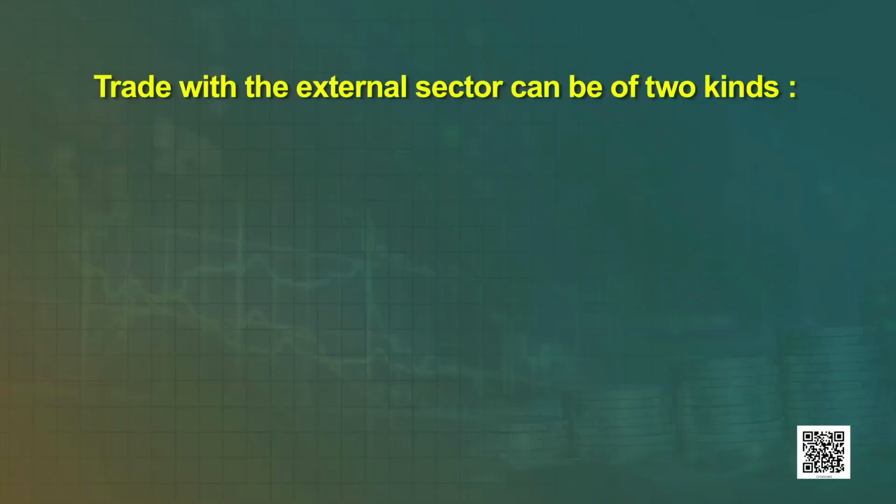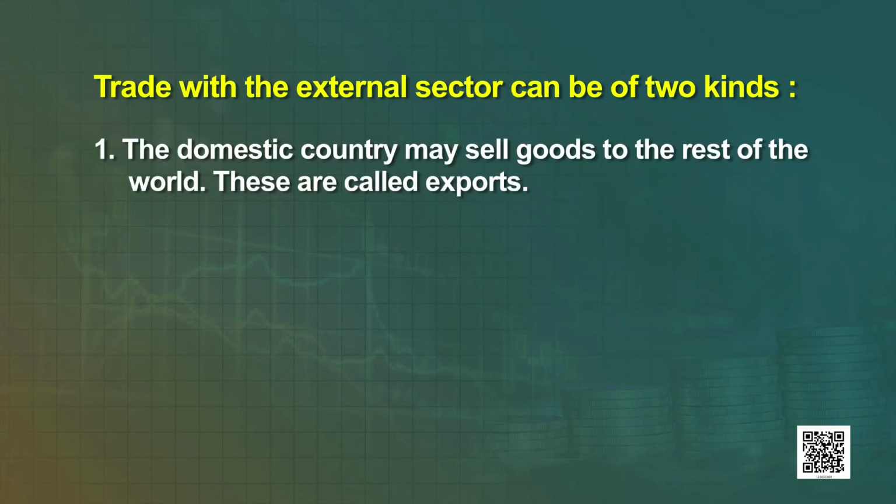Learners, we studied 3 important sectors of the economy, that is firms, government and household. As you know, all the countries of the world are engaged in external trade. Trade with the external sector can be of 2 kinds. 1. The domestic country may sell goods to the rest of the world. These are called exports. 2.